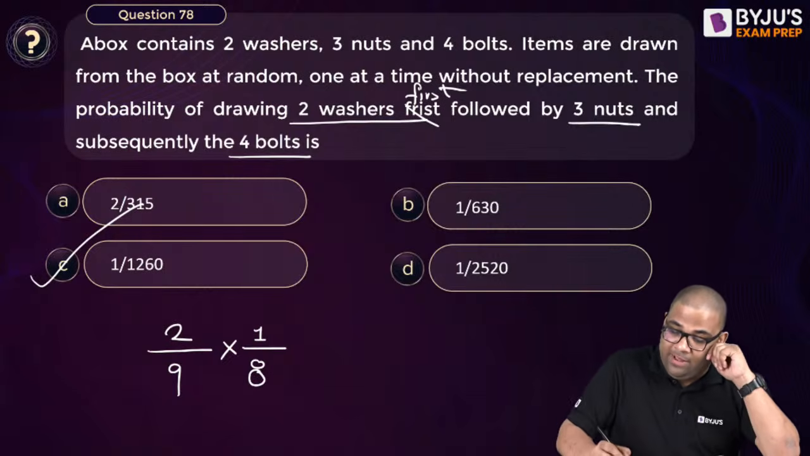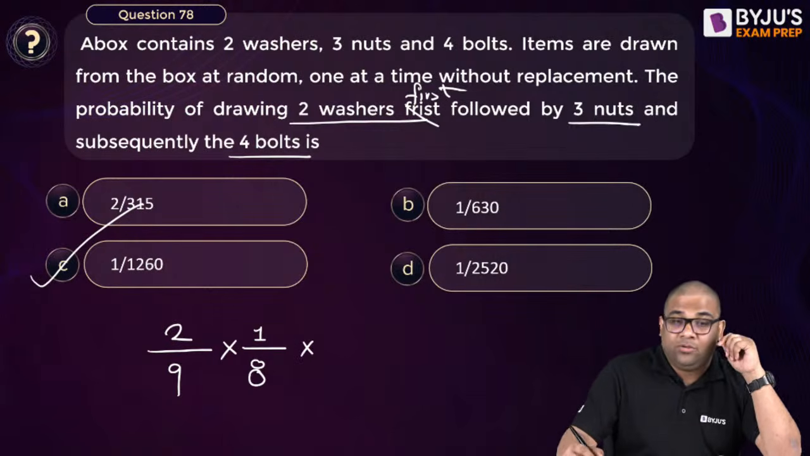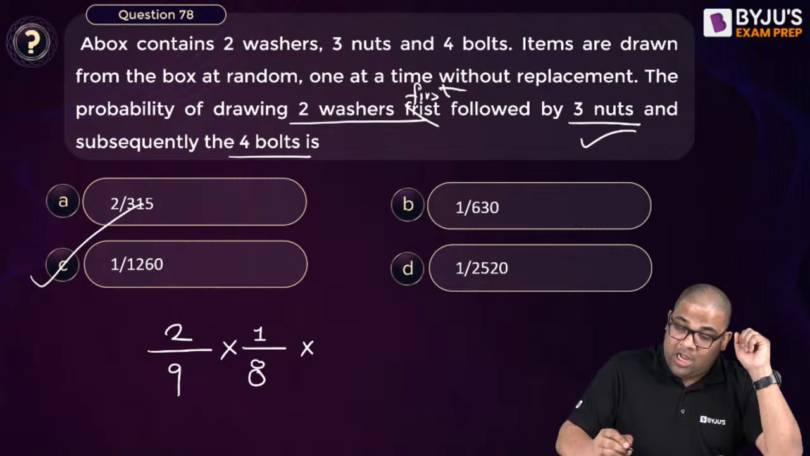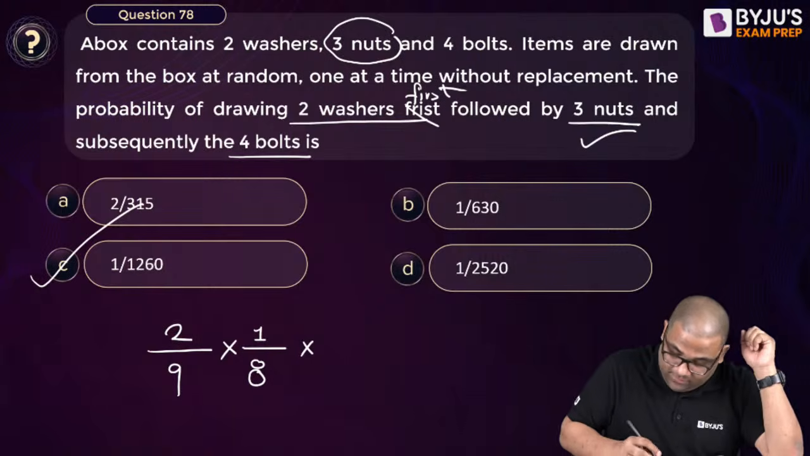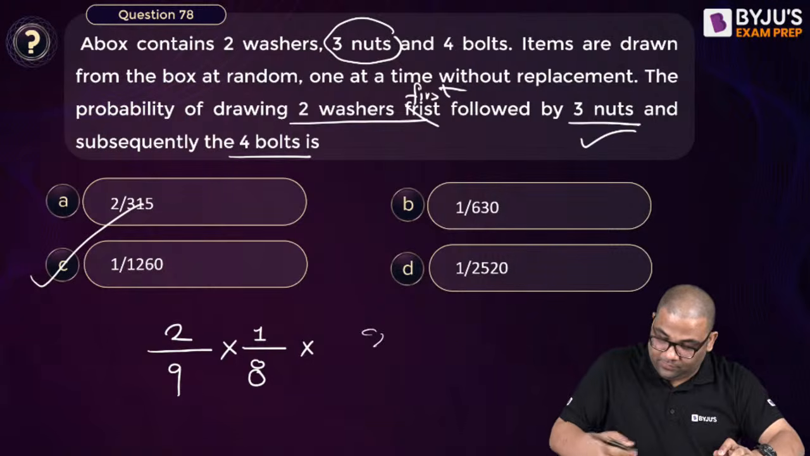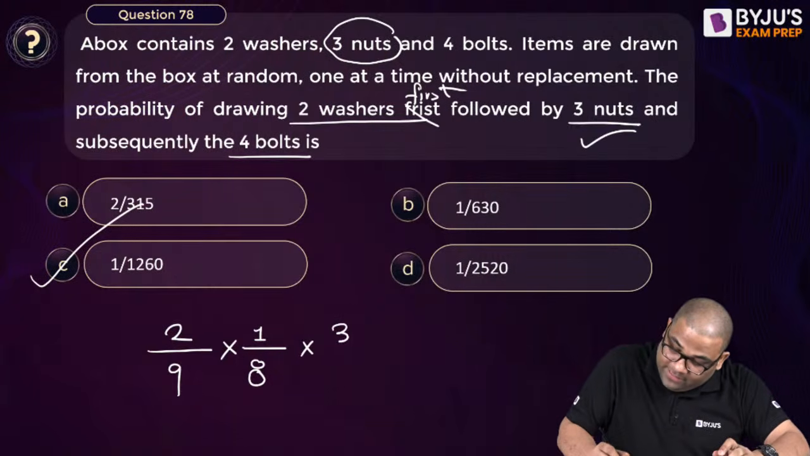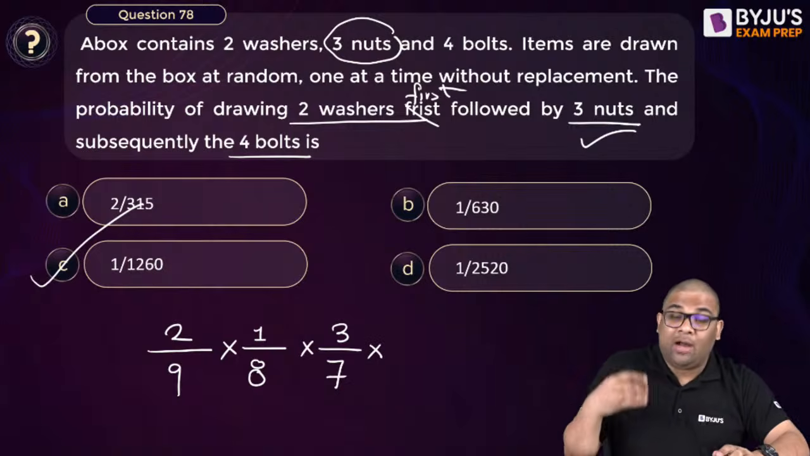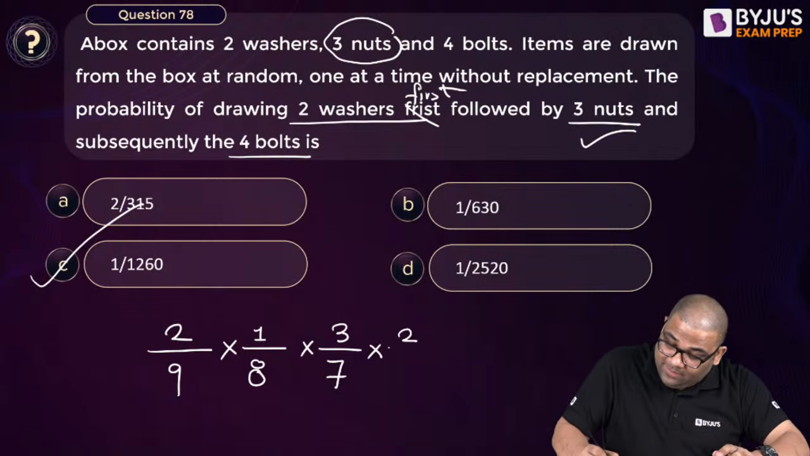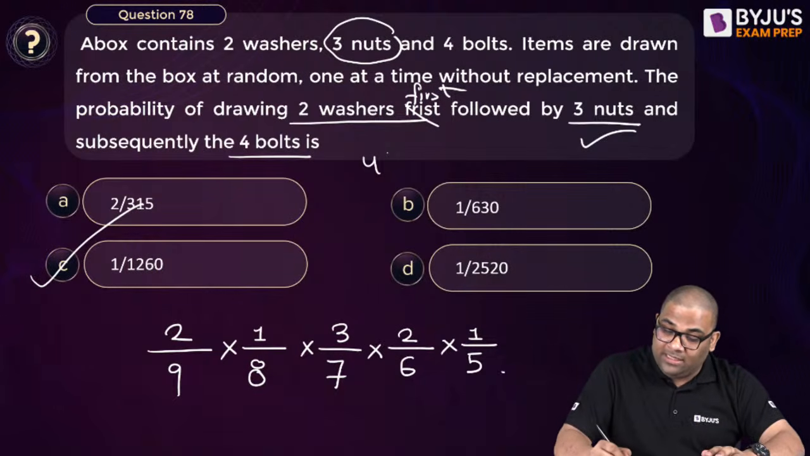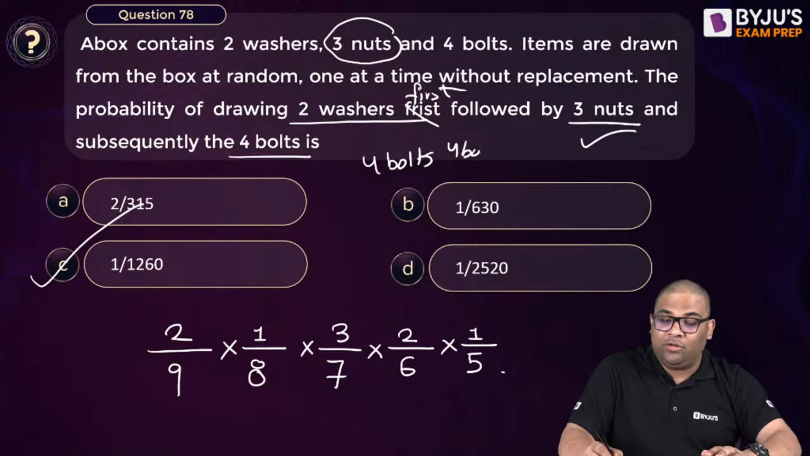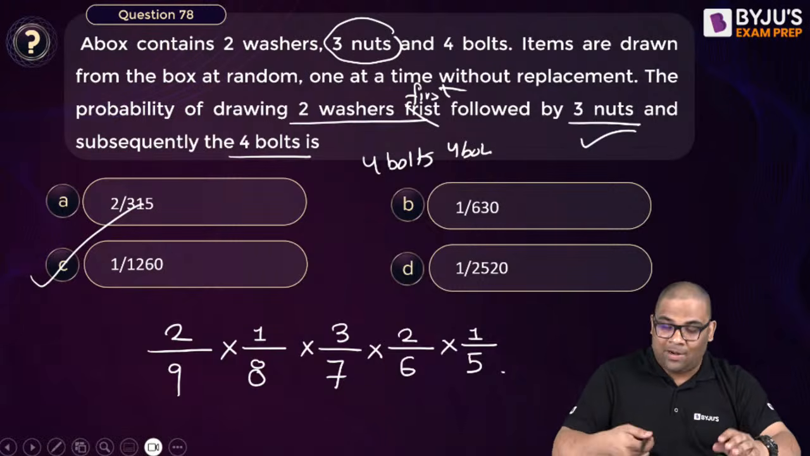Yes. Next what happens? Then you need 3 nuts. So for the first nut, how many nuts are there? 3 nuts are there. So 3 nuts, total number of items left is how much? 7. So 3 by 7. Then you have 2 nuts. Items left is 6. Then you have 1 nut. Items left is 5. Now after that 4 bolts are there and you need 4 bolts only. So the probability will be 1. After that is 1.